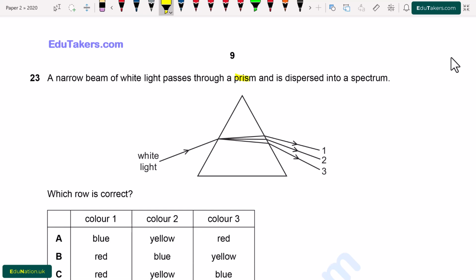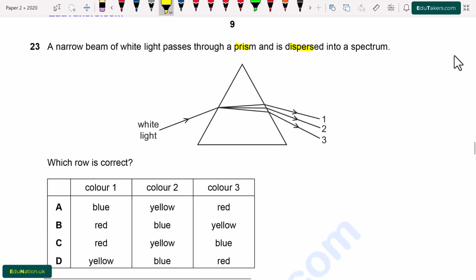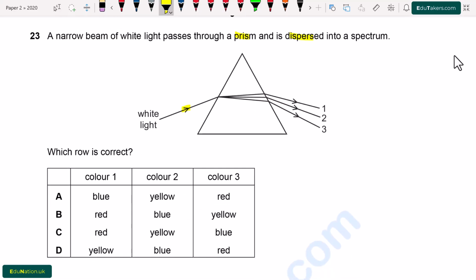Question number 23. A narrow beam of white light passes through a prism and is dispersed into a spectrum. So first of all, here is white light that falls on the prism and then it disperses. Which row is correct? Color 1, color 2 and color 3. Here is color 1, 2 and 3. So which one of these colors are blue, yellow and red?